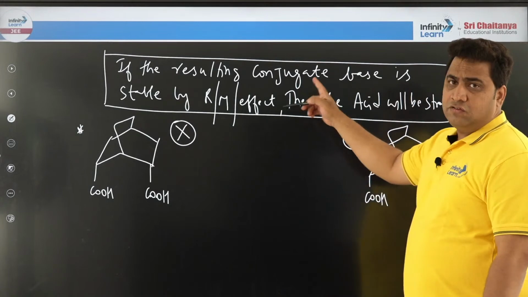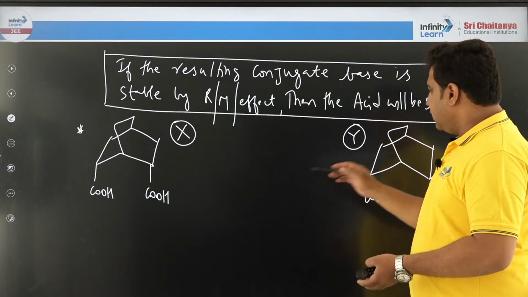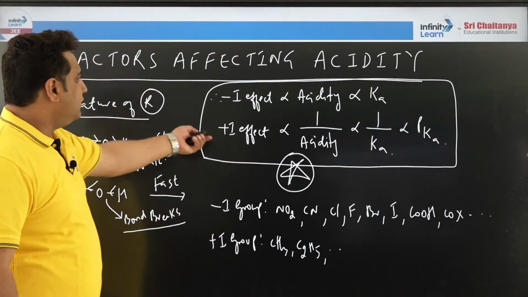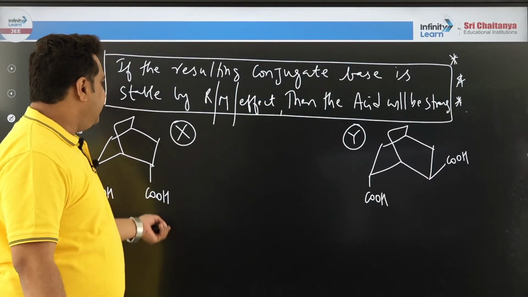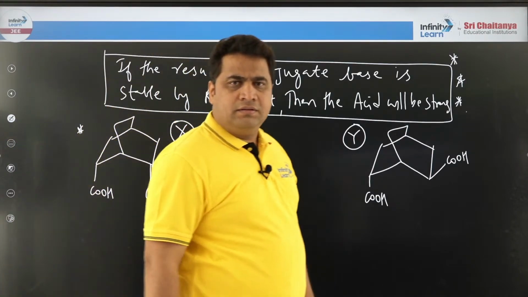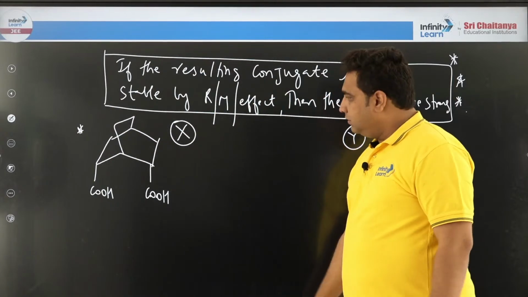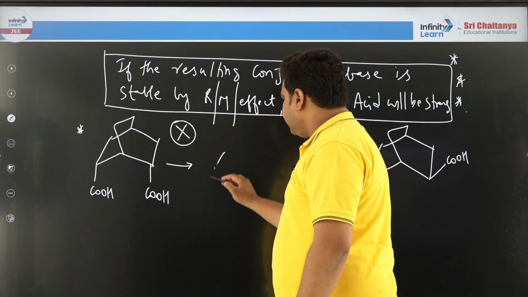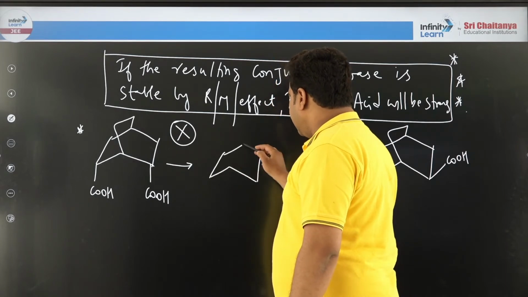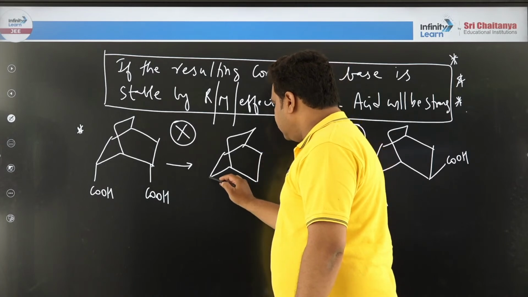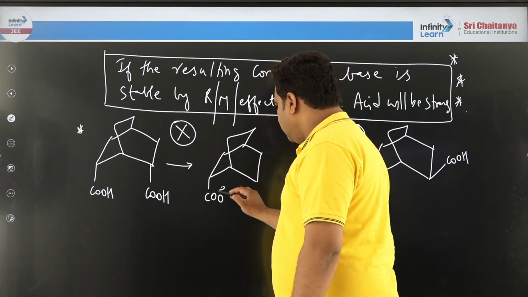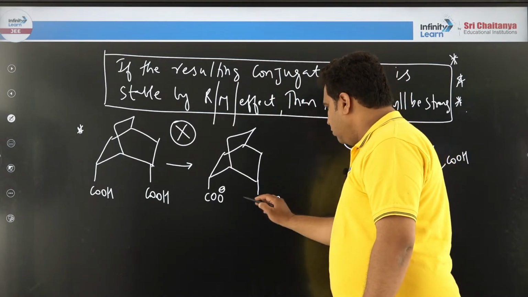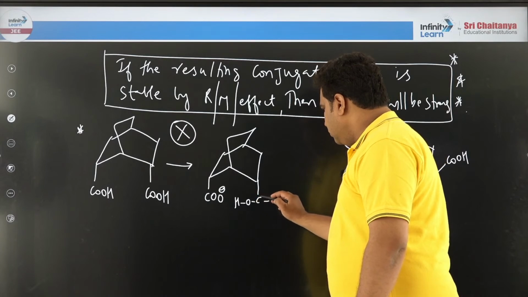So this you cannot solve by this one. Both are looking the same. Here you cannot apply minus I, it will fail. Both are equally minus I. Then how? Then this formula will be useful. So another trick is, now you see the conjugate base. It has become, let us say, COO minus. Now if you all give me permission, can I write this compound like this, COHO, like this?